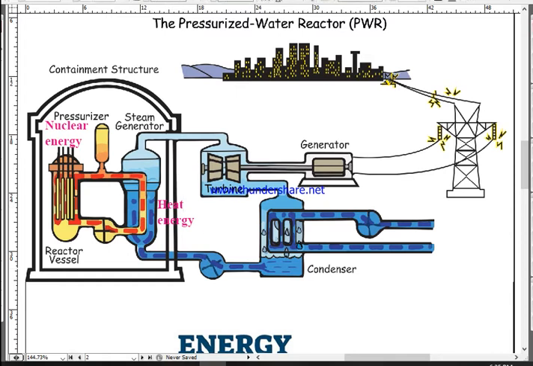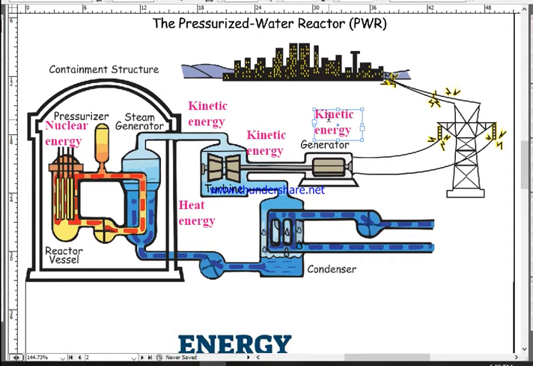Because of the nuclear reaction, it produces heat energy, and that heat energy evaporates water into steam, isn't it? And when that steam moves through the pipe at very high speed, which energy is created here? It has kinetic energy. And that kinetic energy is transferred to the turbine, and finally the kinetic energy is converted into electrical energy by the generator.